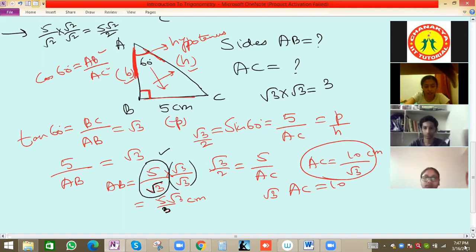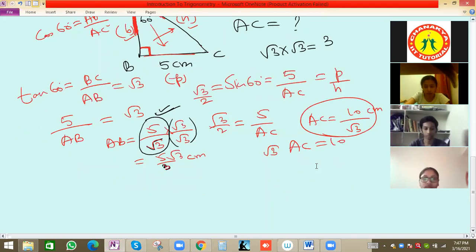Is it fine if we don't do root 3 by root 3 and we stop at 5 by root 3? You can leave it if you want, but that is also a simple process, because multiplication will not be a difficult task. 5 root 3 by root 3 root 3, or we can keep it as it is if you want. Both are options with you. Suppose next question.